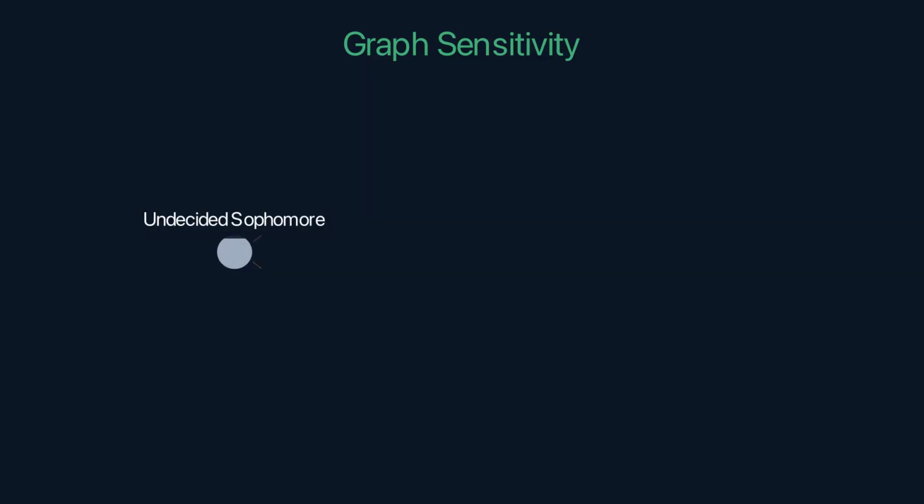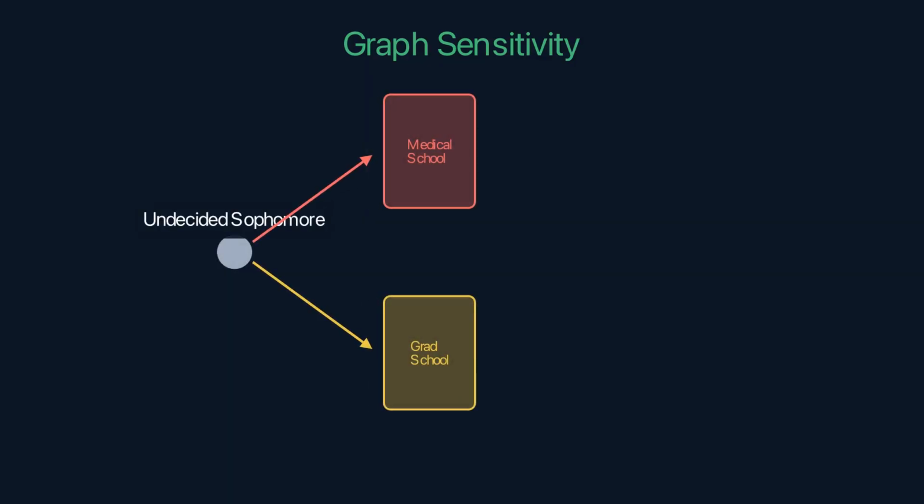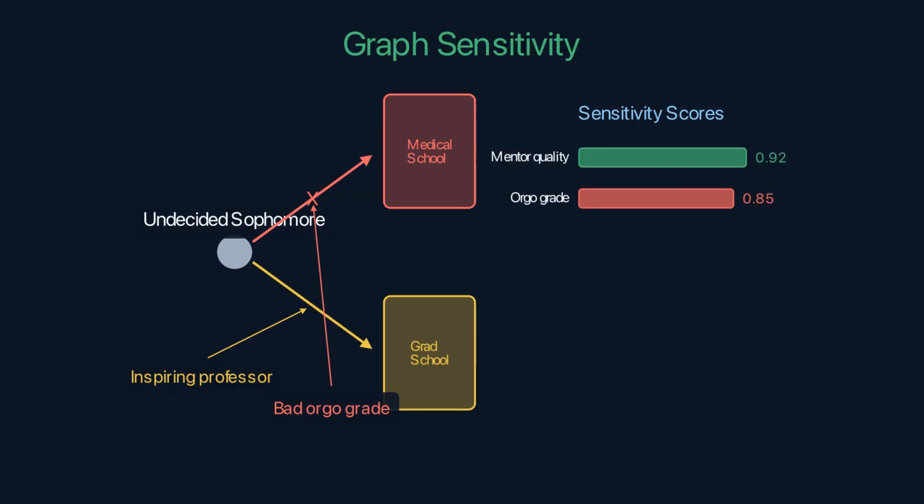Graph sensitivity analysis identifies students sitting at decision points, crossroads in the career landscape. These are students whose trajectories are sensitive to small perturbations. A single inspiring professor in computational biology could flip the pre-med student toward bioinformatics. One bad grade in thermodynamics could push the engineering student toward business school.